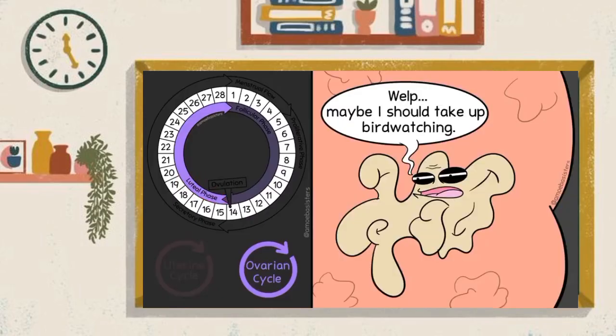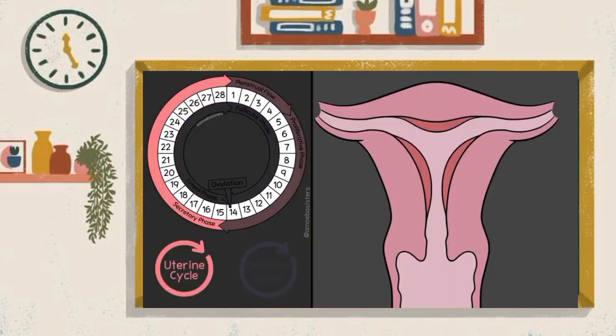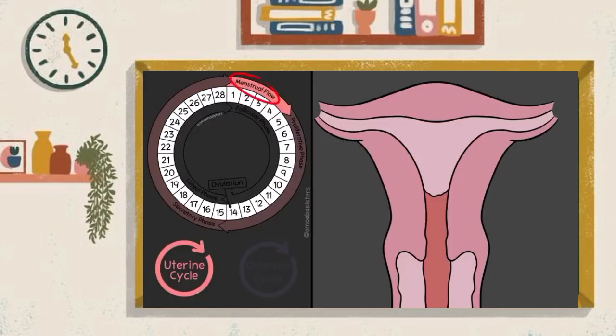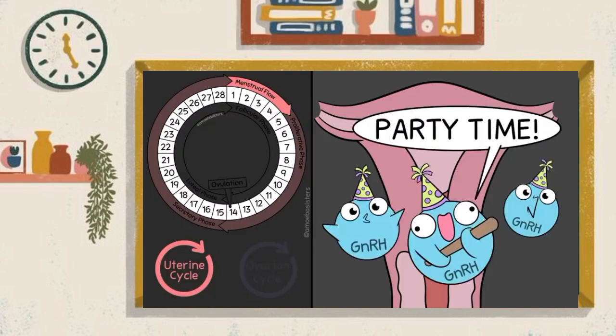The corpus luteum breaks down. If it breaks down, it's not going to be making all the estradiol and progesterone. Those hormone levels drop significantly, which will stop the building of the uterine lining, that endometrium. What does that lead to? Surprise! It's back to day 1 in the menstrual flow phase of the uterine cycle, and the endometrium begins to shed. With the drop of both estradiol and progesterone, that negative feedback is gradually lifted. So now the hypothalamus can resume GnRH secretion as the cycle starts anew.